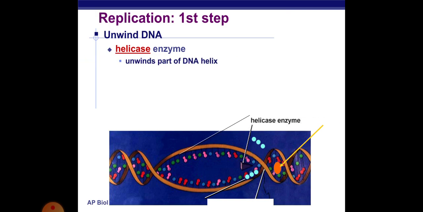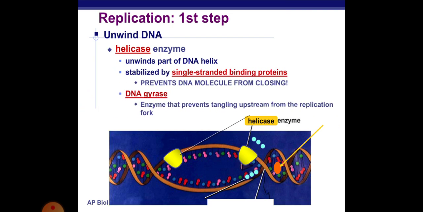Replication occurs in a three-step reaction. The first step is unwinding the DNA, which is done by an enzyme known as helicase. Helicase unwinds part of the DNA, stabilized by single strand binding proteins, which prevent the DNA molecule from closing or rewinding. Another enzyme is known as DNA gyrase.